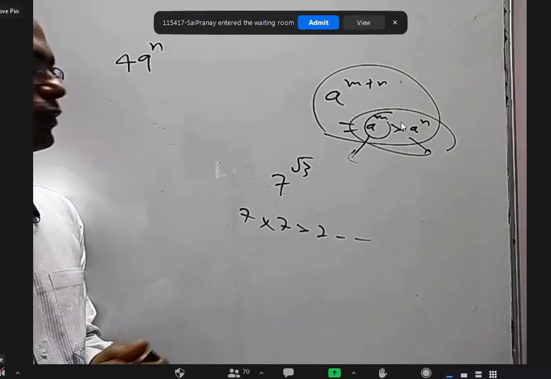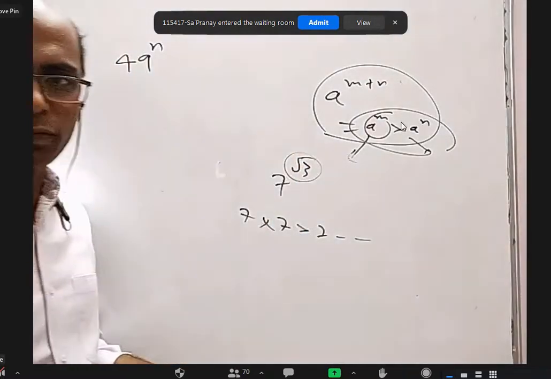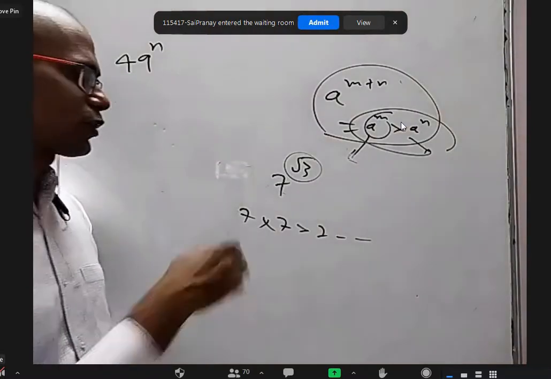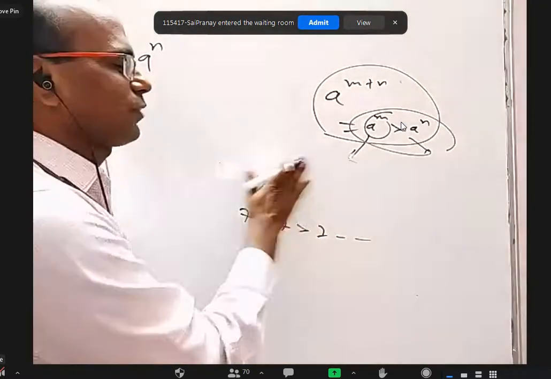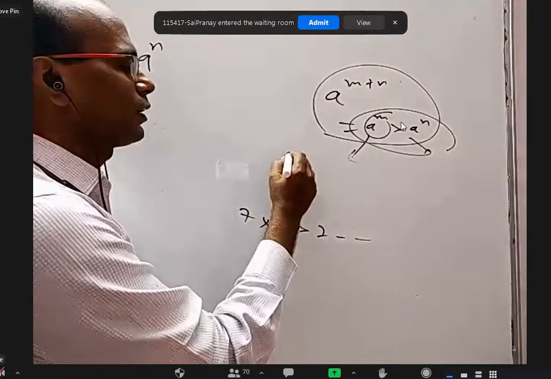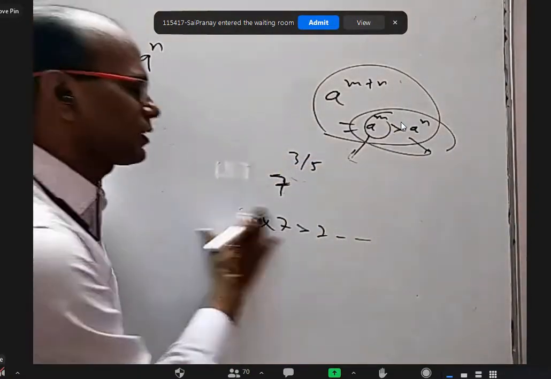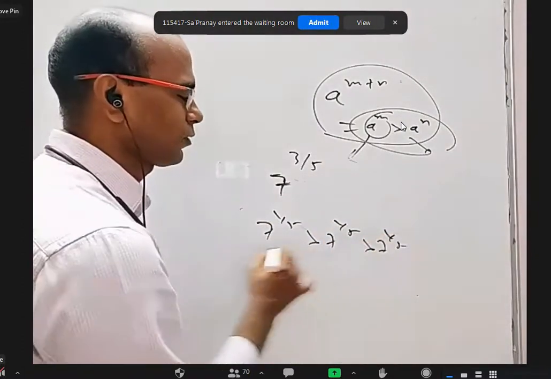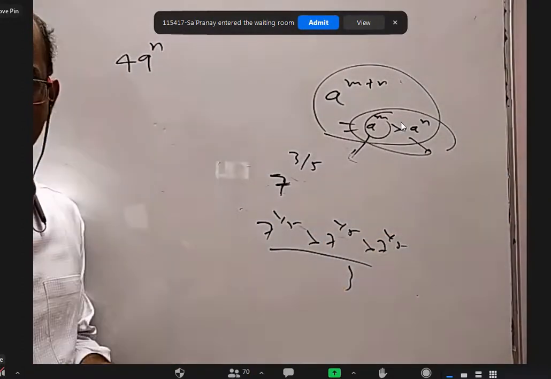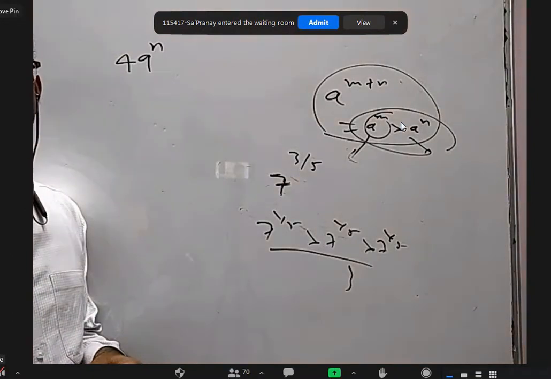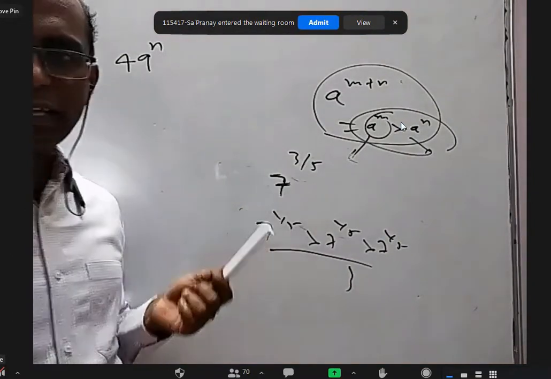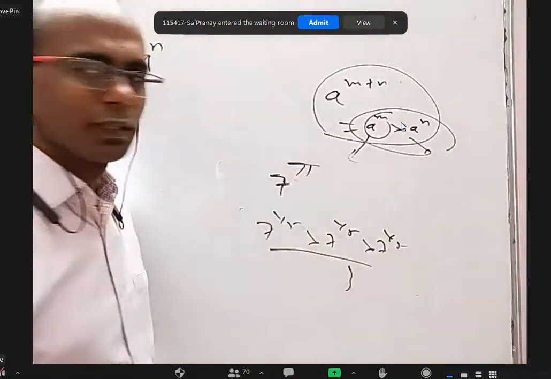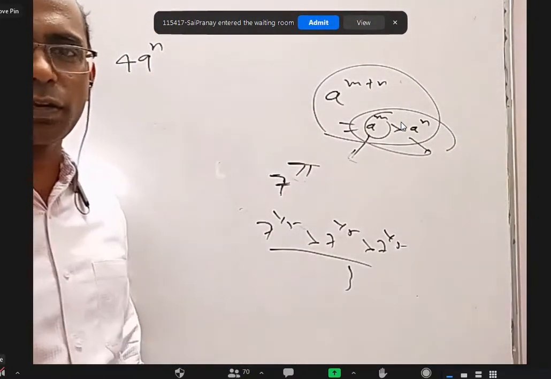First of all, root 3 is an irrational number, 1.732 and so on, non-terminating, non-repeating decimal. So what do you mean by that? At least if it is some ratio, like 7 power 3 by 5, I can understand this as 7 power 1 by 5 into 7 power 1 by 5 into 7 power 1 by 5, 3 times. At least I can accept that, right? If the power is a rational number, not an issue. What if the power is irrational? Let's say 7 power pi. Pi is an irrational number, non-terminating, non-repeating decimal, right?